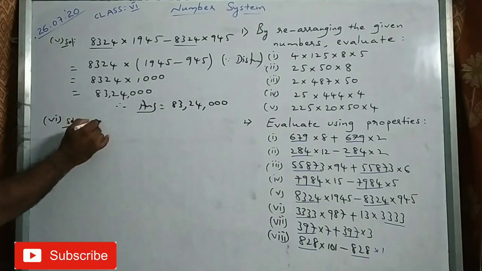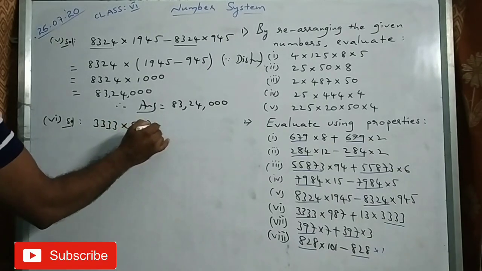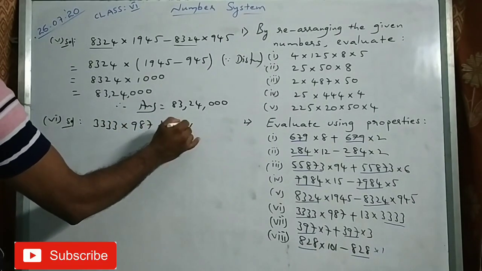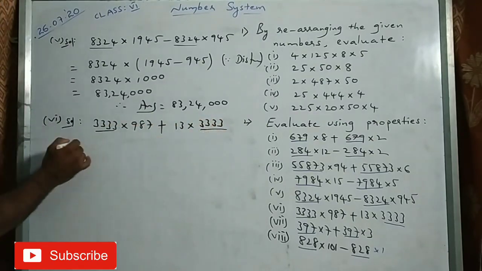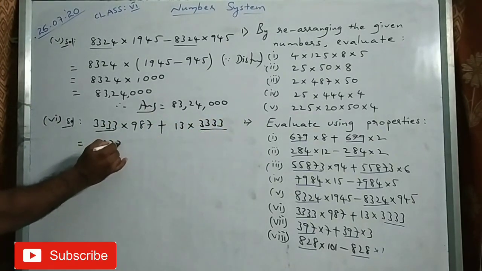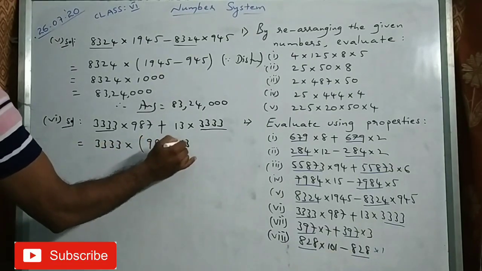What is the sixth one? 3,333 into 987 plus 13 into 3,333. What is the common here? 3,333 into 987 plus 13.